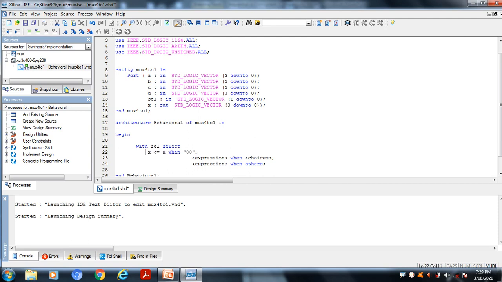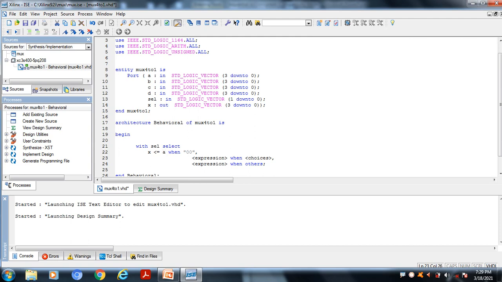So this is the syntax for with select. Use with, then the conditional expression, then select. With, select and when are nothing but keywords. They have predefined meanings. Then the expression represents the output, and then we have an assignment operator. Then the input: A will be selected when the select line is 0 0.